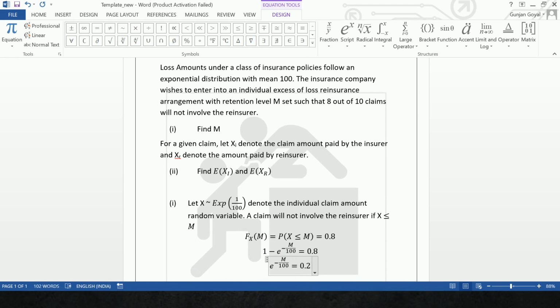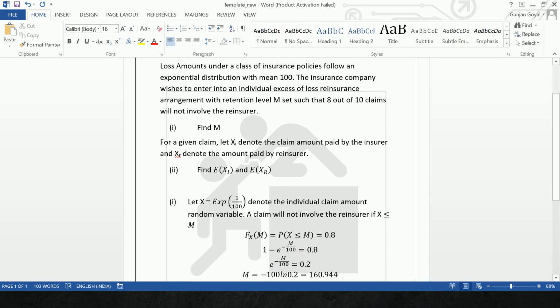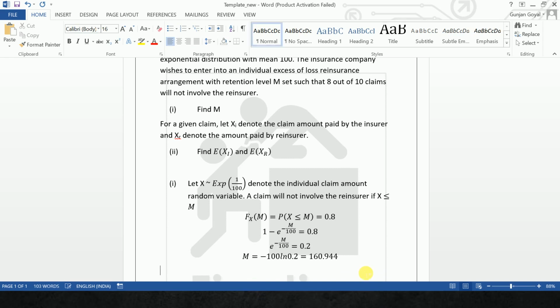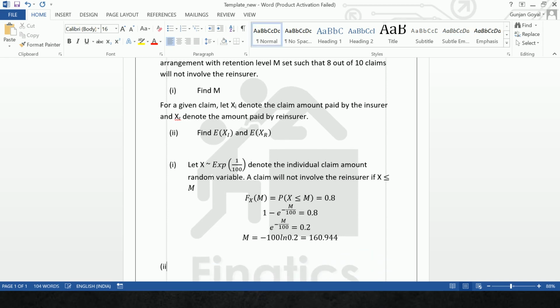And if I come down to the next line, we can continue that M is equal to, taking logs on both sides, minus 100 ln of 0.2, which is nothing but equal to, when you solve on a calculator, 160.944. Okay, so this is my first part. Now let's come to the second part. The second part is calculating the mean of the insurer and the reinsurer.